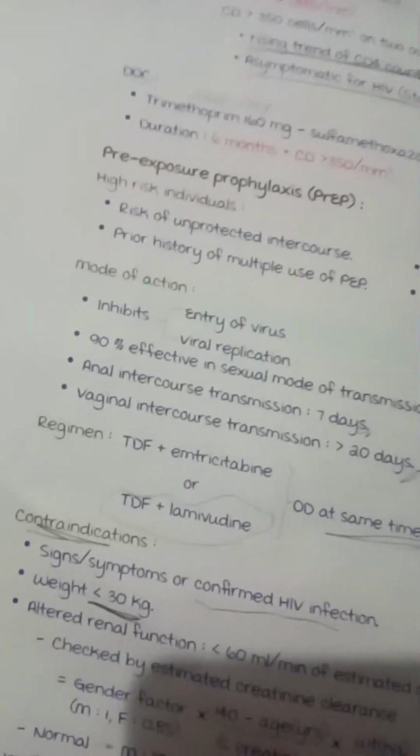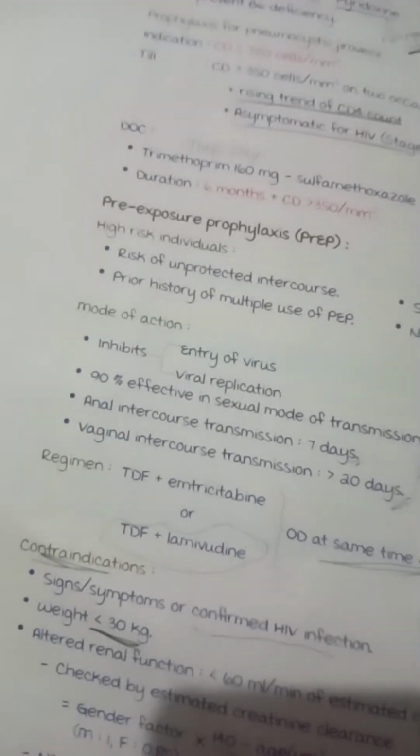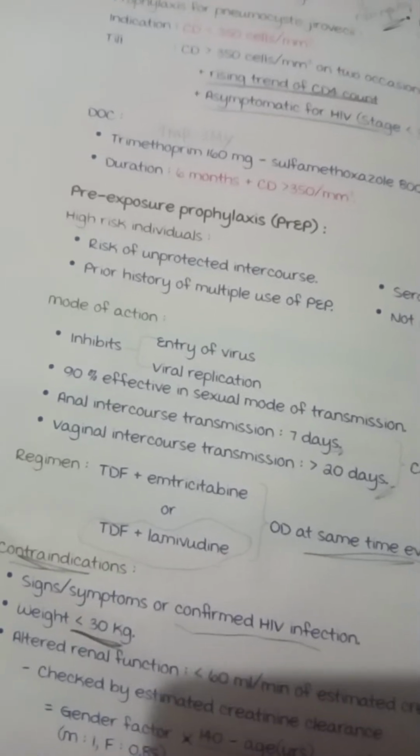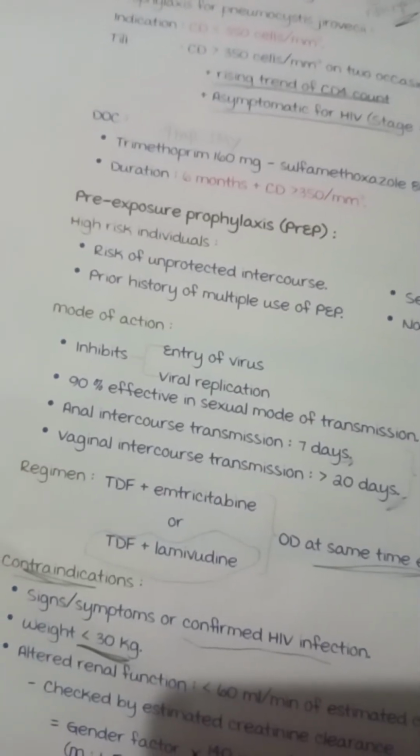Renal function less than 60 ml per minute of estimated creatinine clearance, calculated as (140 minus age) times weight, divided by 72 times serum creatinine, with a gender factor. For unwilling or non-compliant patients, we should not give pre-exposure prophylaxis.